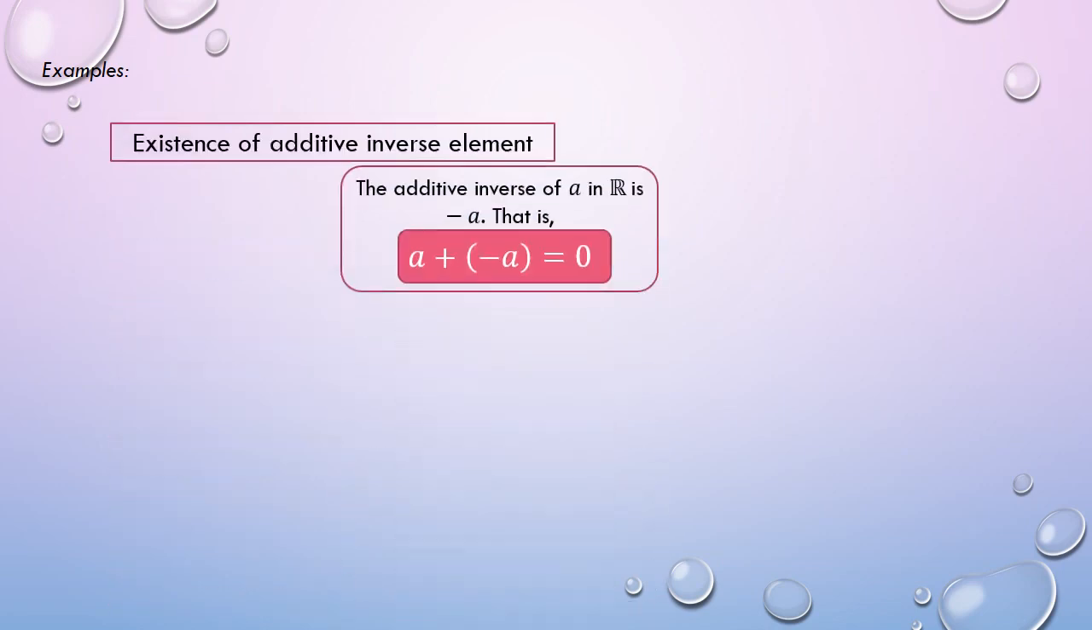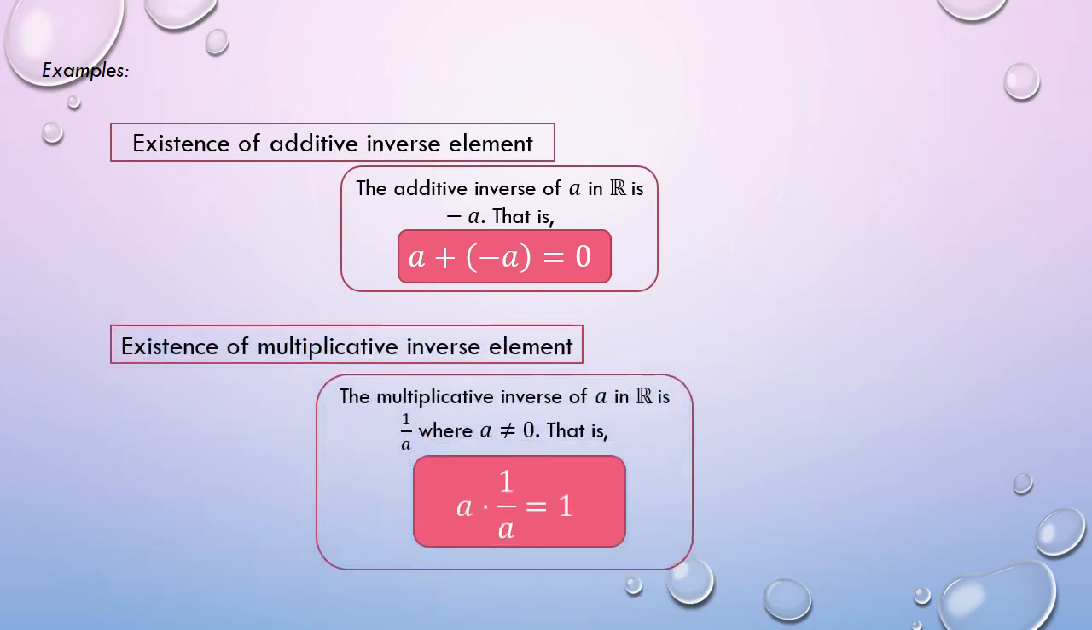In this slide, we are going to present examples for the properties discussed earlier. But before that, let us first recall the existence of inverse element. For the existence of additive inverse element, we have this one, and for existence of multiplicative inverse element, we have this. Pakitandan lang po yan, for we're going to apply that later as we move to the examples.